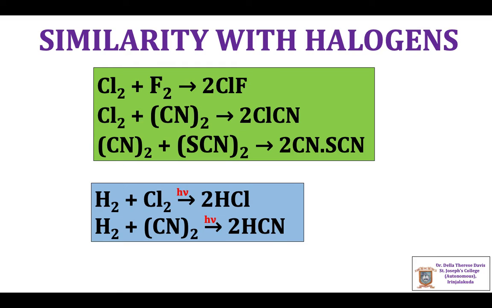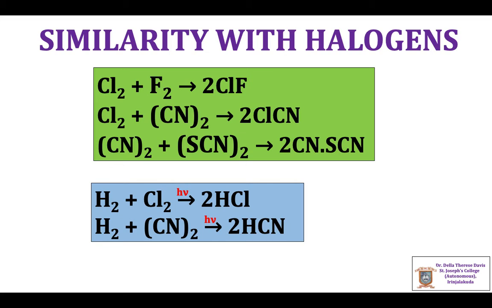Halogens undergo thermal and photochemical dissociation in gas phase. And the radicals formed react with hydrogen to give the corresponding acid.